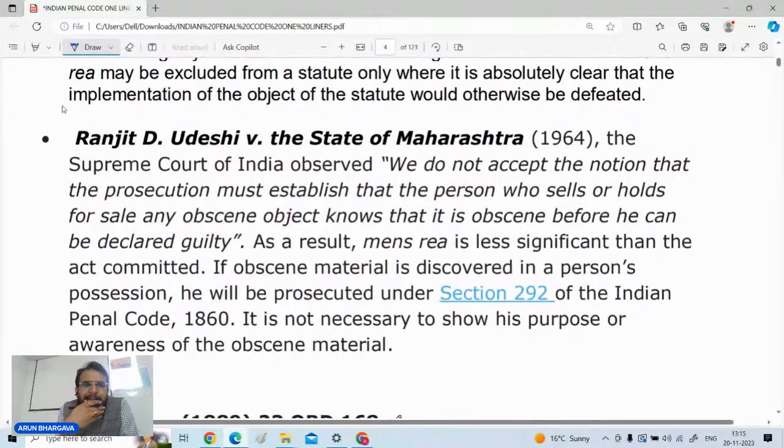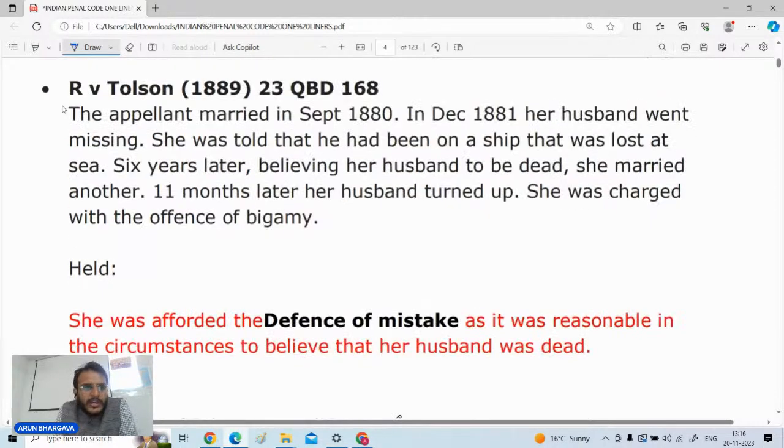There is another case, that is Ranjit D. Udeshi versus State of Maharashtra, 1964. It is also related to the same point, that whether for the act of section 292 of the IPC, that is obscenity, where if a person sells any obscene object, whether that person should be liable even if there is no mens rea. The answer given is that it is not necessary to show his purpose or awareness of the obscene material. The person should be held liable for this offense of section 292.